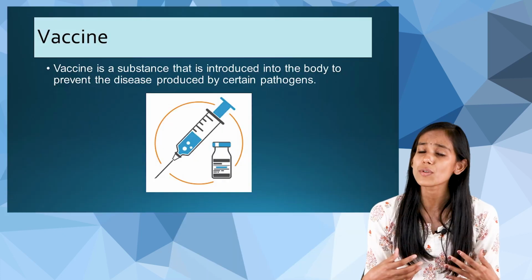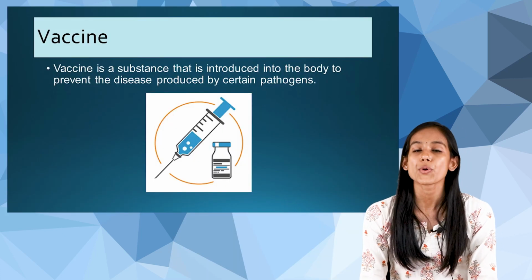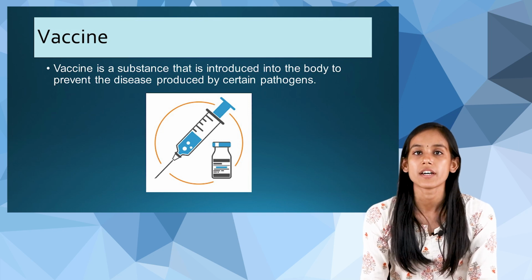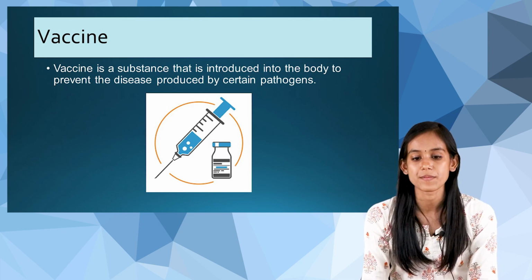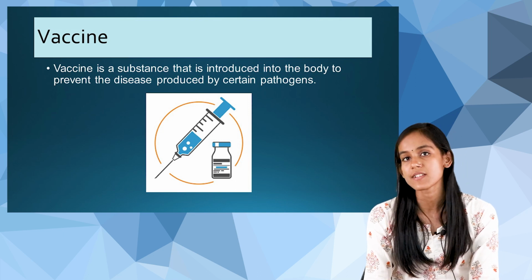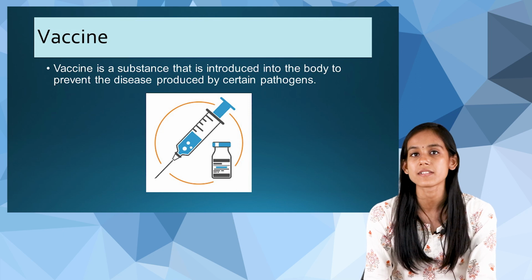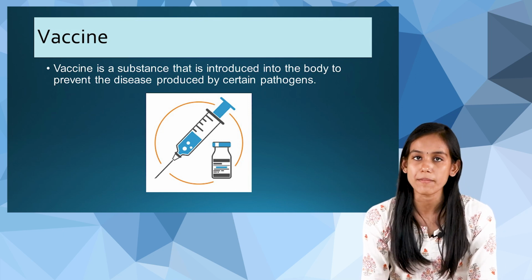Now, when we are talking about immunization, we also come across a related term, that is vaccine, right? So what do we mean by vaccine? A vaccine is a substance that is introduced to the body to prevent the disease produced by certain pathogens.